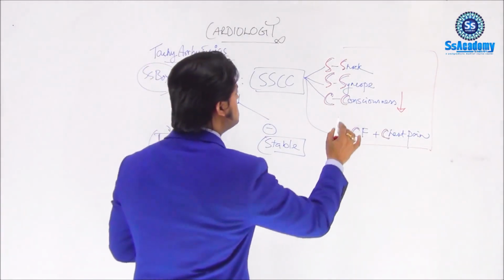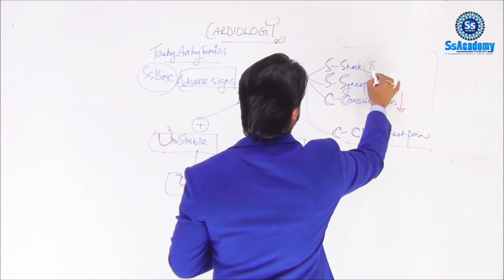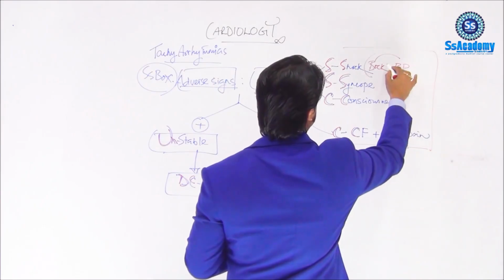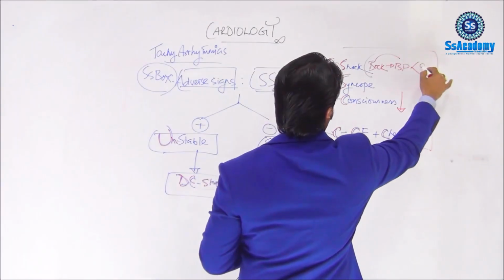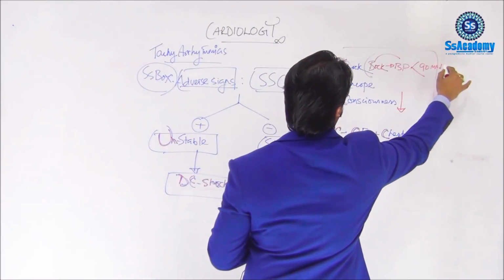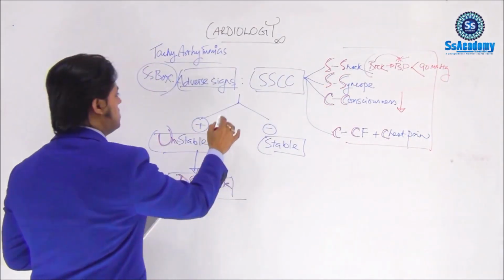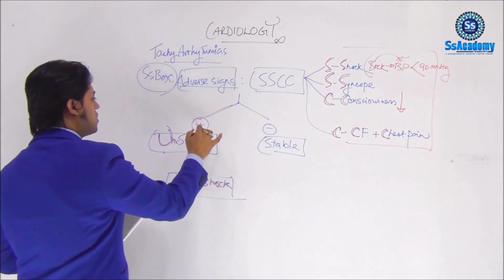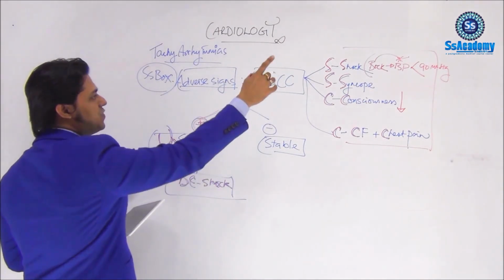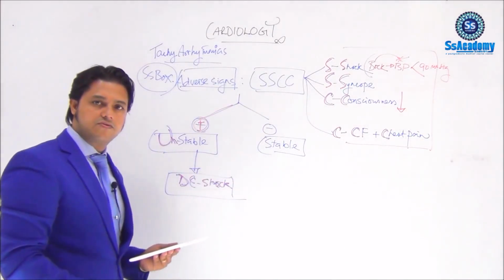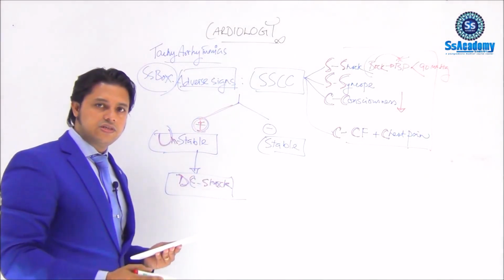So shock means, I say BOC. BOC means BP, at least systolic BP of 90 millimeters of mercury. Must remember, dear doctor. The patient having shock, the first feature, is one of the most important among all of these adverse signs, adverse features.